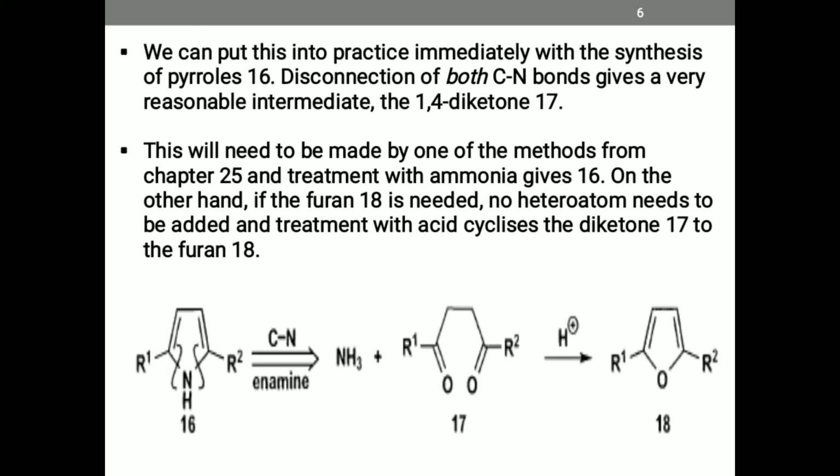We can put this into practice immediately with the synthesis of pyrrole 16. Disconnection of both C-N bonds gives a very reasonable intermediate, the 1,4-diketone 17. This will need to be made by one of the methods from the previous chapter. On the other hand, the furan 18 is synthesized without the help of a heteroatom, by acid cyclization of the diketone 17.